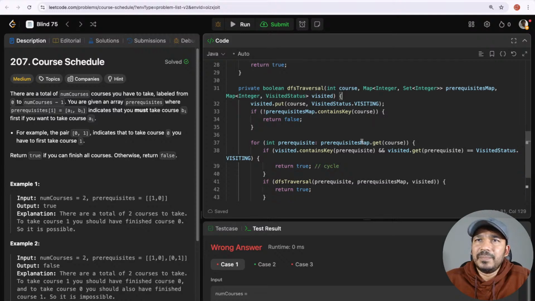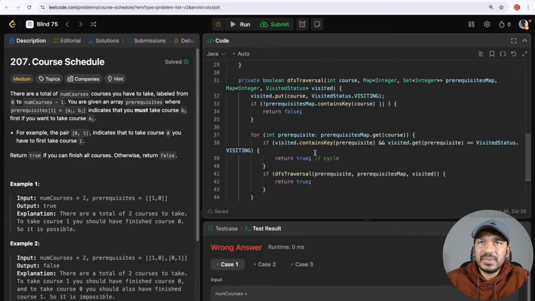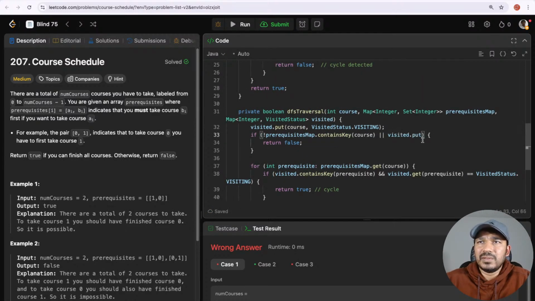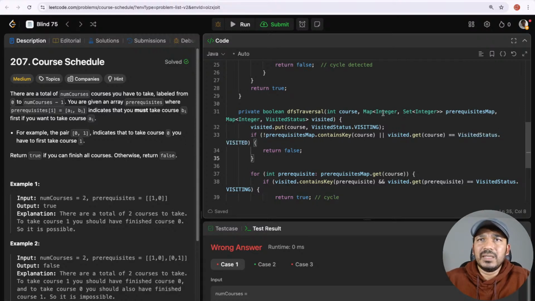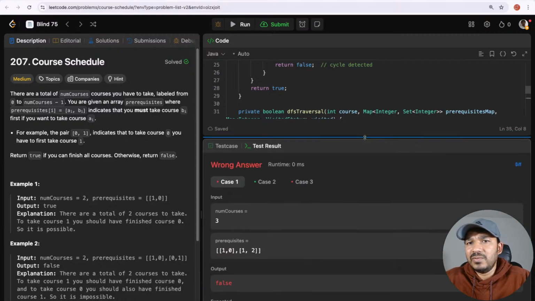And also if this one contains key, or if it is already visited also, then also I can just return it as true. Visited.get is equal to visited status dot visited. Then I think I can just return it as false. Okay, but that's not the issue. I have made some obvious error somewhere.